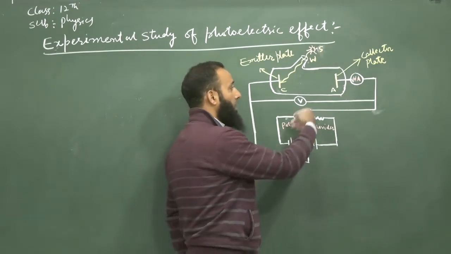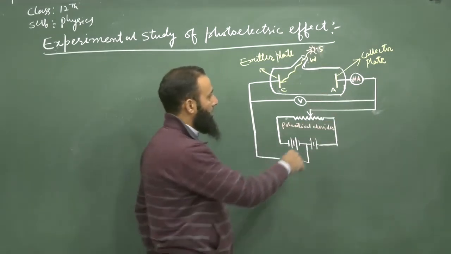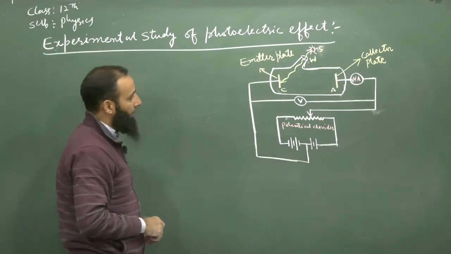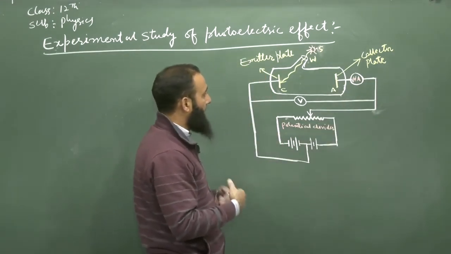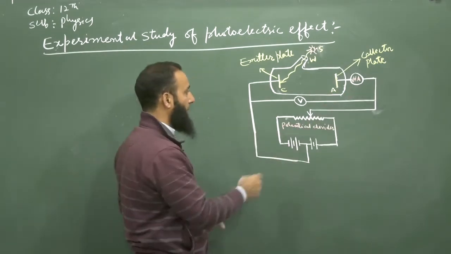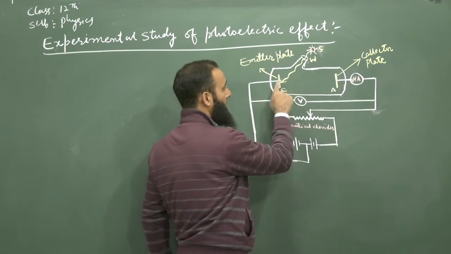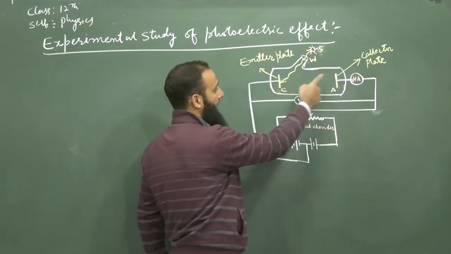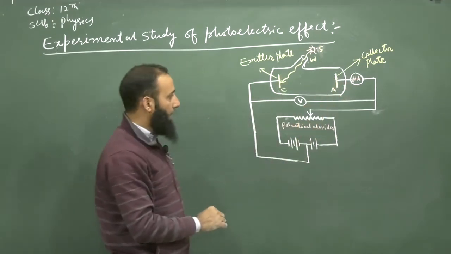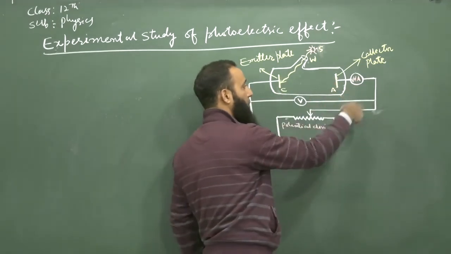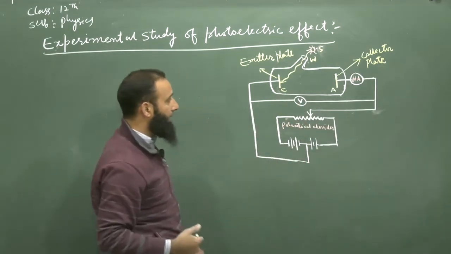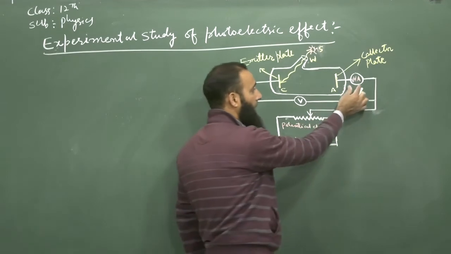When these electrons are collected by the collector plate, an electric current flows through the circuit, because the electrons emitted from the emitter plate and collected by the collector complete the circuit within the tube. Photoelectric current starts flowing in the circuit, and it is measured with the help of the microammeter.